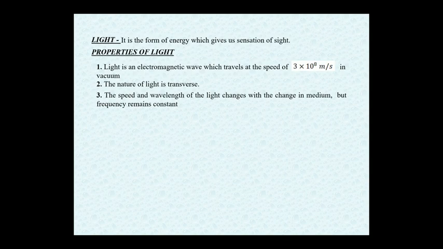The nature of the source decides the frequency of light emitted from the source. So frequency doesn't change; wavelength and speed change with the medium. Like, if light goes from air to water, its speed decreases, and from glass to water, its speed increases because glass is denser with respect to water.